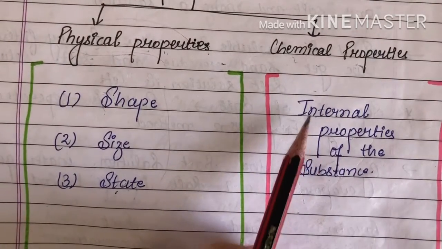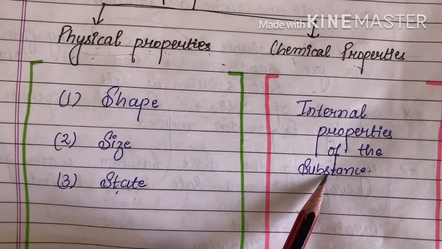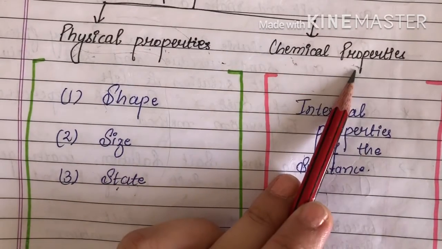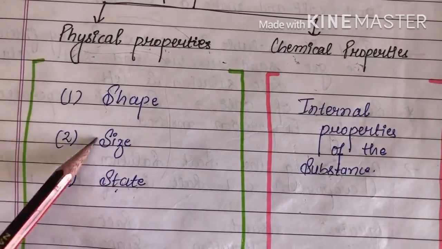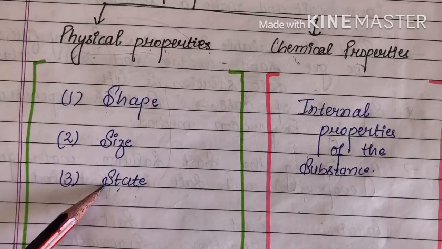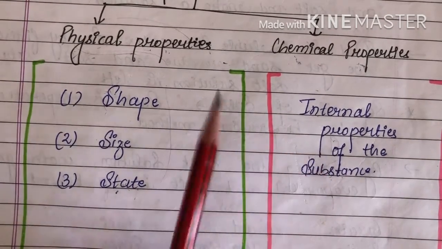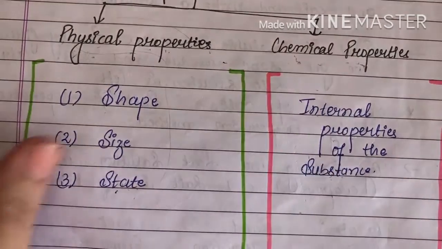And when the internal properties of the substance change, those fall under the chemical properties. When the shape, size and state change, these are the physical properties. When the internal properties change, these are the chemical properties.